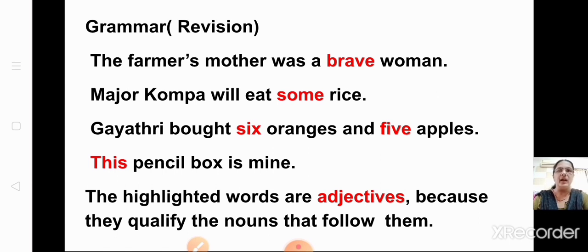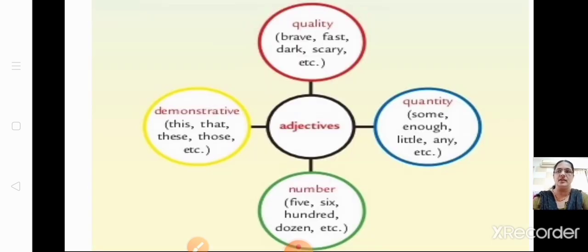You all know after an adjective it will be followed by a noun, just qualifying the noun. Brave woman, 5 apples, some rice, this pencil. So the highlighted words are called adjectives. Okay, hope we are clear with this. Now let us see the kinds of adjectives. What are the 4 kinds? Adjective of quality, adjective of quantity, numeral adjective, demonstrative adjective.